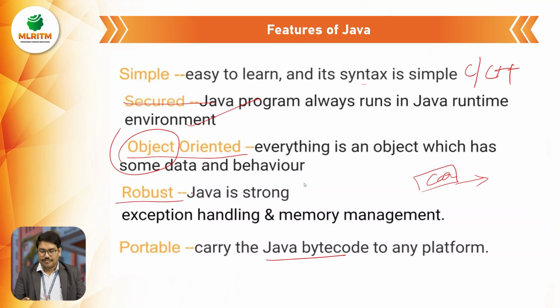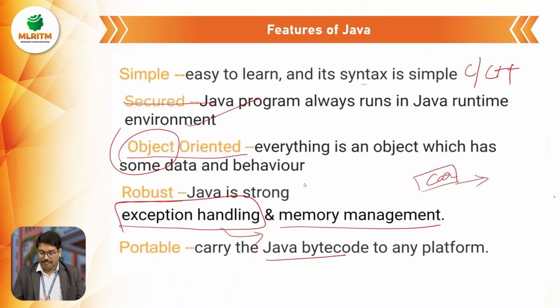Coming to the next feature, which is robust. Java is a robust programming language. Why I'm calling it that is because Java has enormous support for exception handling. So we have so much exception handling capability. In due course, we'll learn what exceptions are, how to handle them, and what the different types of exceptions are. This is all stuff we're going to learn.